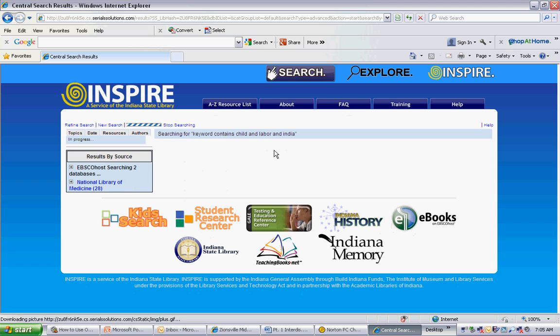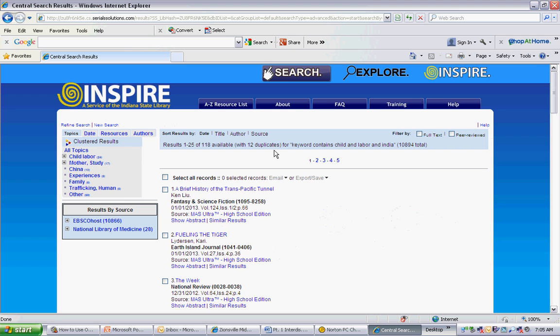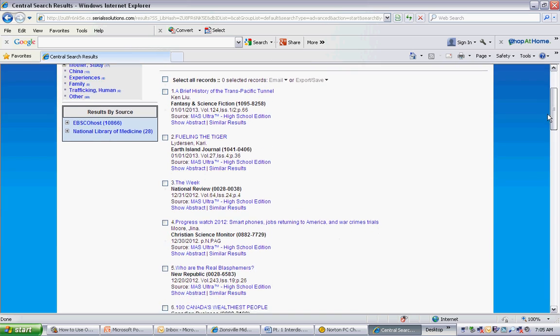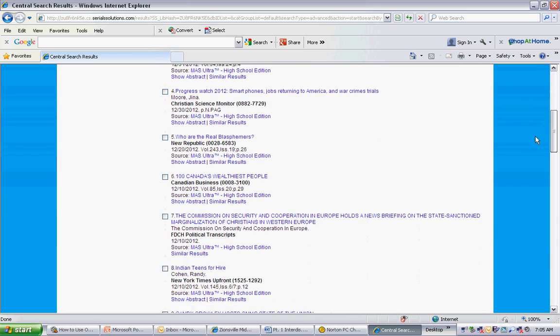And this is where you're going to have to be patient. So while it's loading, I want to talk to you about online journals. Online journals are different from websites. These journals contain published articles from scholarly resources, and therefore they're much more reliable than anything else we could find on the internet.